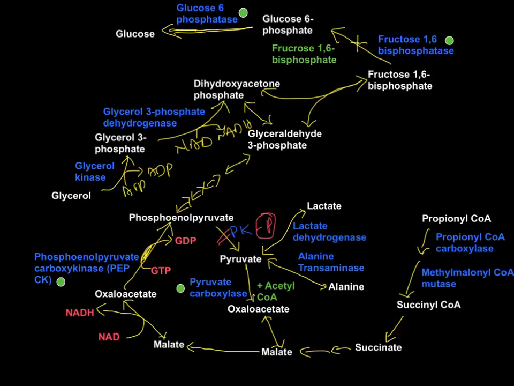The regulation of gluconeogenesis can be done at the hormonal level, like at the gene level, that is induction and repression process. It can be done at the enzyme level by allosteric modulation. First let's move on to see the allosteric modulation, and then I will move into induction and repression process.